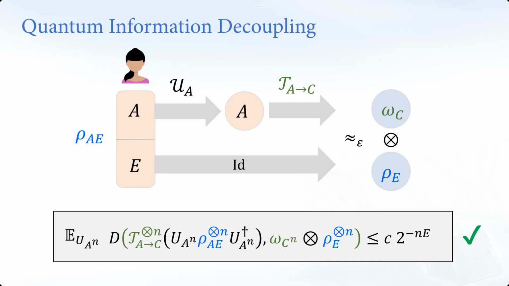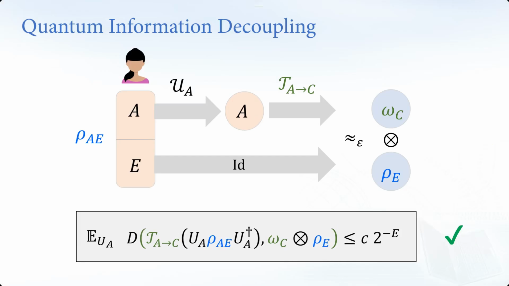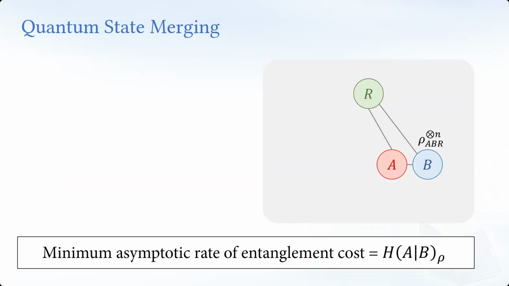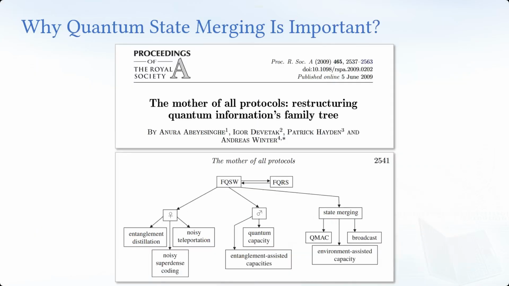So how is the decoupling theorem applied to the exponential behavior? How decoupling is applied to state merging already appears in the partial quantum information paper, and also Andreas Winter's protocol paper, but they all use this metric change from trace norm, the one norm, to fidelity, and they are loose.